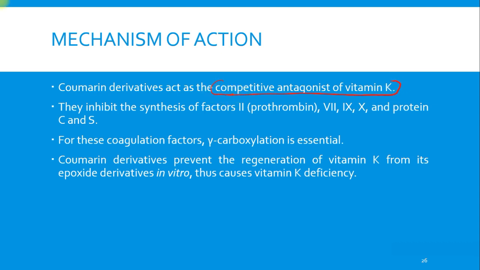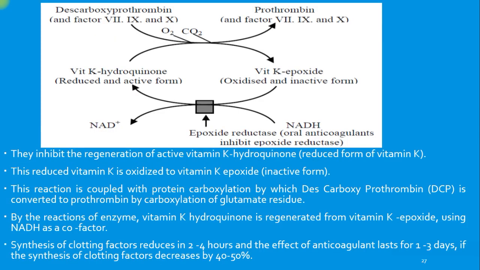Mechanism of action: these drugs act as competitive antagonists of vitamin K. Very important, it is the one line mechanism of action. They inhibit synthesis of the factors, that is prothrombin, then the 7th, 9th, 10th, and proteins C and S. For these coagulation factors, the gamma carboxylation reaction is essential, and it is facilitated by vitamin K. The coumarin derivatives prevent regeneration of vitamin K from its epoxide derivatives, and thus cause vitamin K deficiency. So this is the reaction.